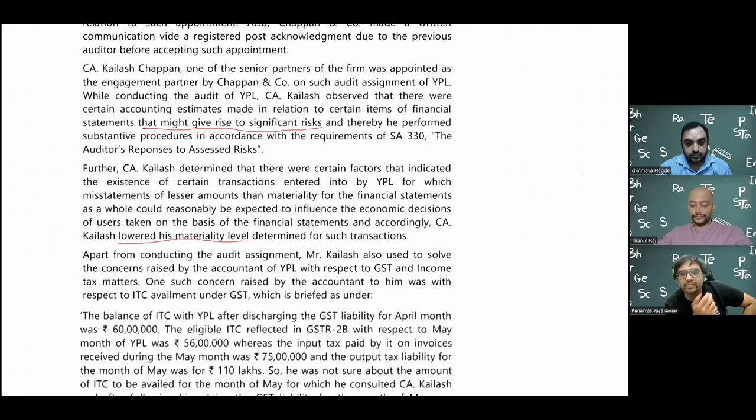For example, related party transaction. You are my related party, I'll give you 10 rupees. As far as amount is concerned, it's nothing. But if you see the materiality here, it is my related party. Today it can be 10, tomorrow I can give it to many such related parties, and then it will be significantly material.